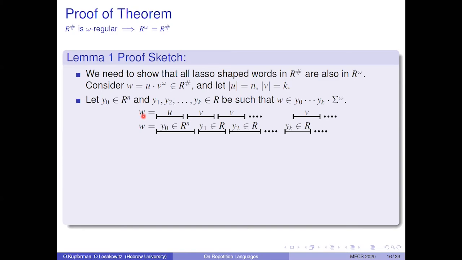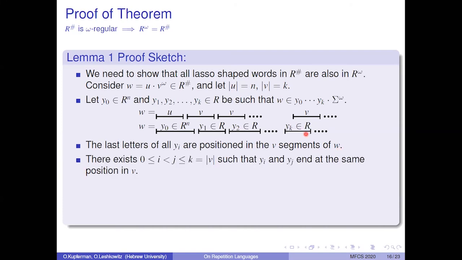W can be drawn in two ways. The first is using its lasso shape. It starts with a U and is followed by an infinite concatenation of V's. The other is using the prefix we constructed. Note that Y0 is in R^N, and N is the length of U. This means that U is shorter than Y0. It follows that all last letters of the Yi are positioned in the V segments of W. We took K plus 1 different Ys, and the length of V is K. So there exist two different Ys, Yi and Yj, that end at the same position inside V.